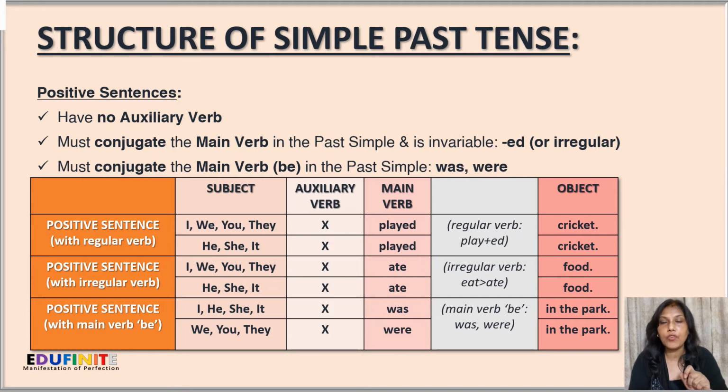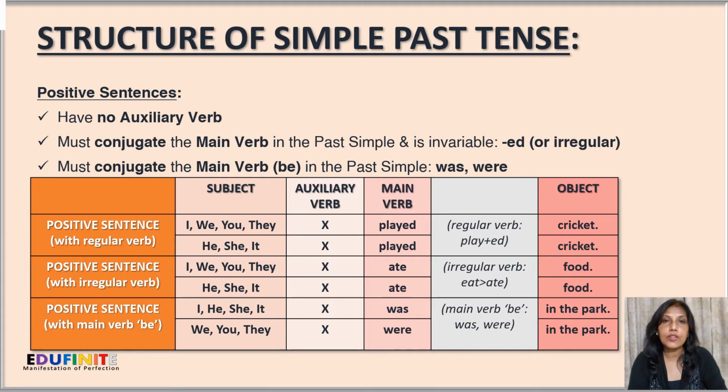Now, for positive sentences using the regular verb. The regular verb over here is play. We add ed to it, and it becomes the main verb for past tense. Now, with I, we, you, and they, we use the main verb played and then the rest of the sentence. For example, I played cricket, or we played cricket, and likewise. Next, for third person singular, the structure is the same. He, she, it, then the main verb, and then the rest of the sentence. For example, he played cricket, and likewise.